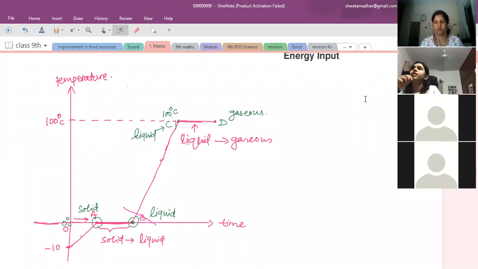When steam comes on your hand, it condenses into water, and when it condenses, it gives out its heat energy, which comes onto your hand and gives burns.